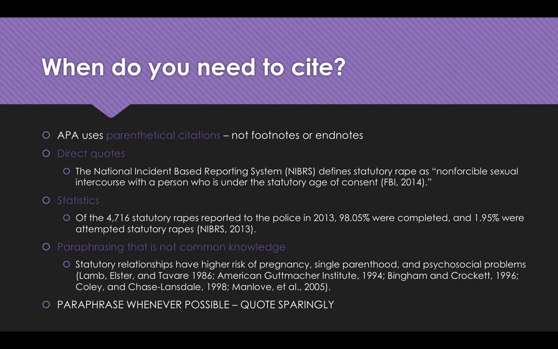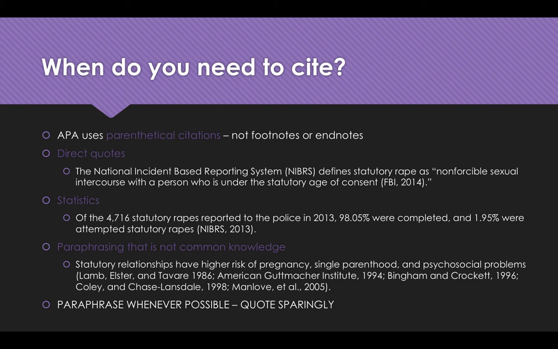The National Incident-Based Reporting System, NIBRS, defines statutory rape as, quote, non-forcible sexual intercourse with a person who is under the statutory age of consent. Note that the parenthetical citation includes the author, comma, the year, and that it's placed before the period and inside the direct quote. So this is a direct quote that comes directly from the page from the FBI for the 2014 NIBRS. Because it is taken word for word, we need to signal that in quotations and we need to cite it. We're basically citing anything that is not our own work.